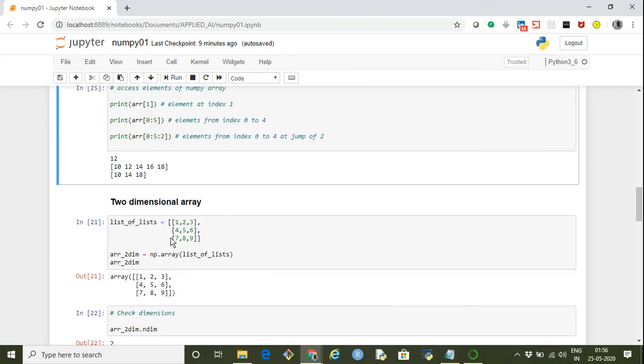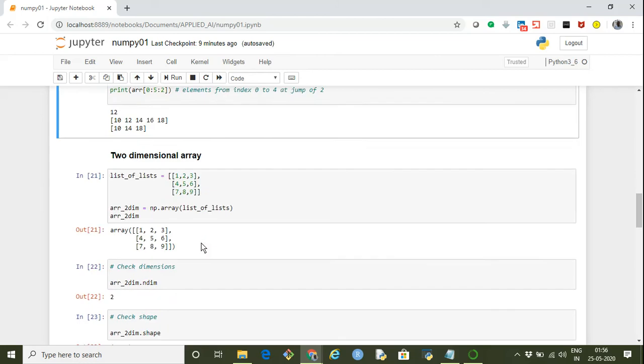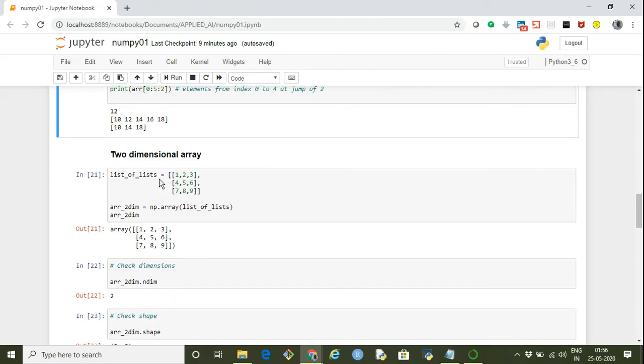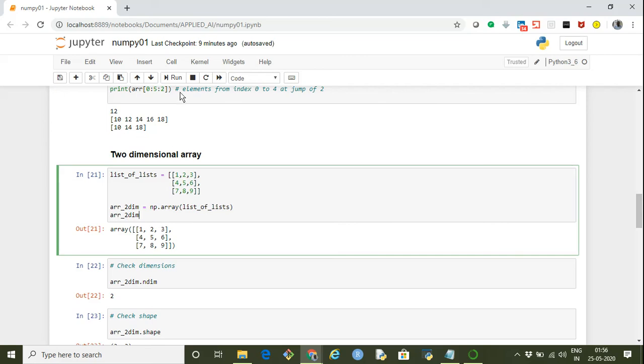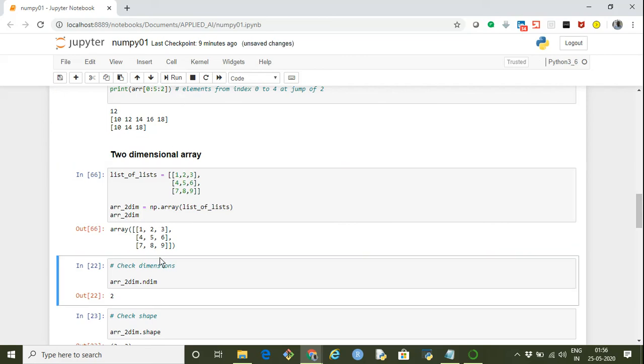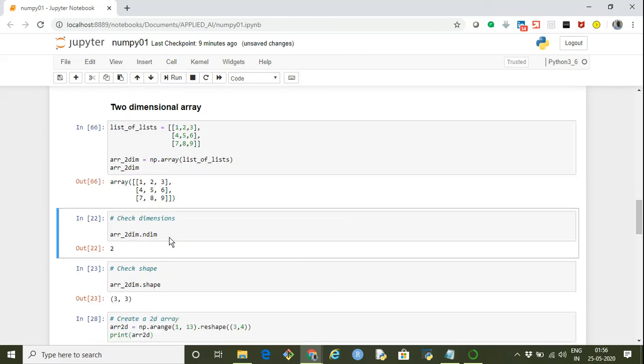Now we are going to cover two-dimensional arrays. What I've done is I've taken a list of lists. So basically it's just a list 1, 2, 3, 4, 5, 6, 7, 8, 9, and all these lists are encapsulated in another list. So it's a list of lists. And using the same method, np.array, we create a two-dimensional array. There it is. Now to confirm how many dimensions it has, we can use .ndim.